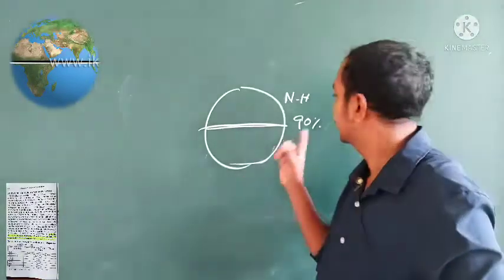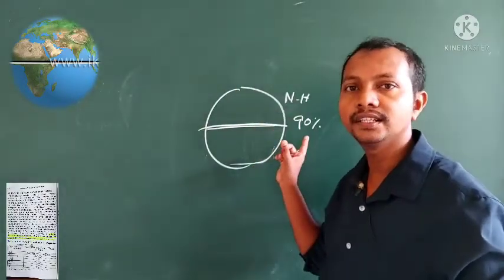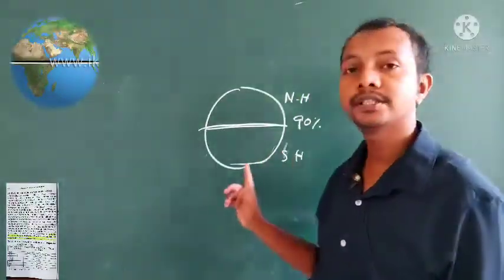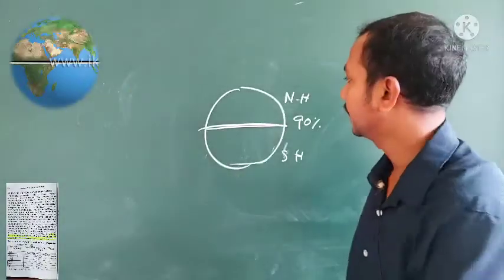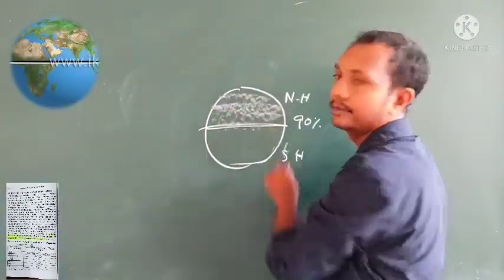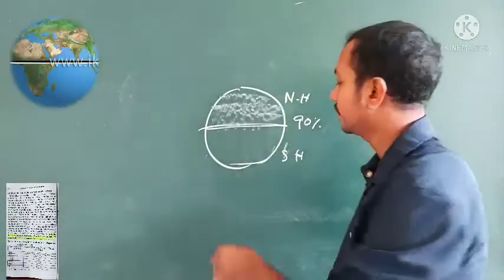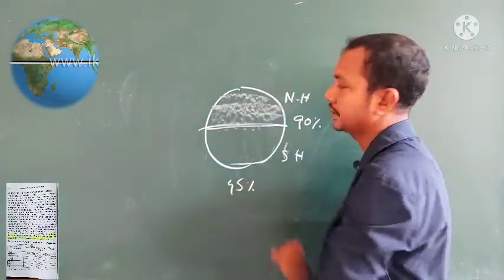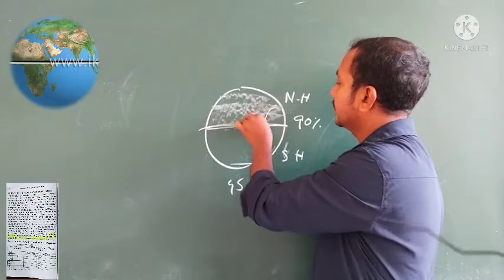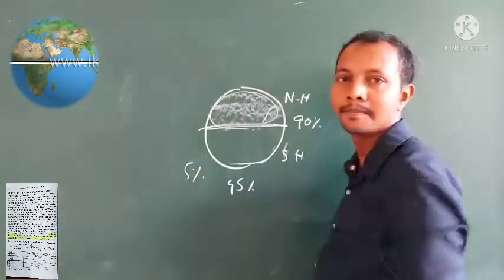Now of this 90% of the world population, half of these, that means 45%, is like, let me say, this 90% is not everywhere equally divided. Half of this 45% is getting settled in 5% area.